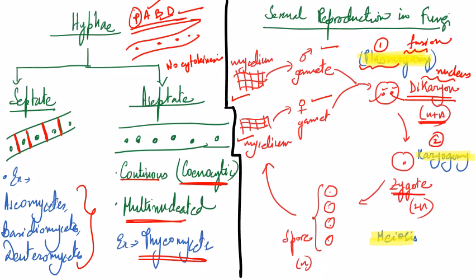After that, there is only one nucleus. The two nuclei have fused. This is the 2n zygote. Now the third step is meiosis inside the zygote. So inside the zygote, meiosis will happen, and after meiosis, spores will be formed, which are haploid. Now these haploid spores will again germinate to give rise to mycelium. So this is the life cycle of sexual reproduction in fungi.